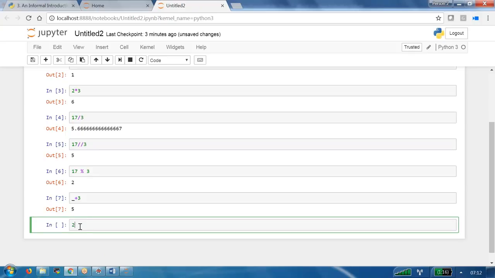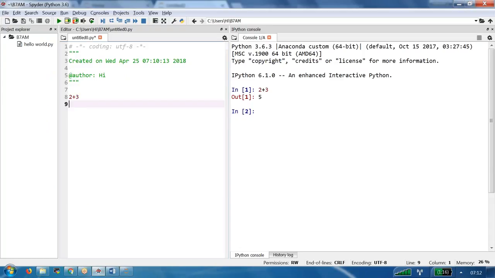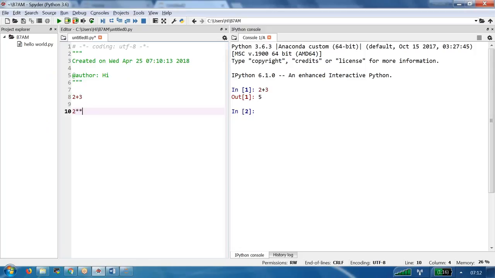Now, if I want to see the power of 2, we have to use 2 star marks. 2 star star 3 gives you 8. The same statements, whatever we executed, you can execute in Spyder also. Let me do a couple of things. Let us say 2 star star 3. That gives me 8. Let us say 17 divided by 3.